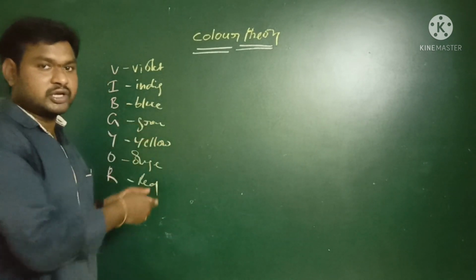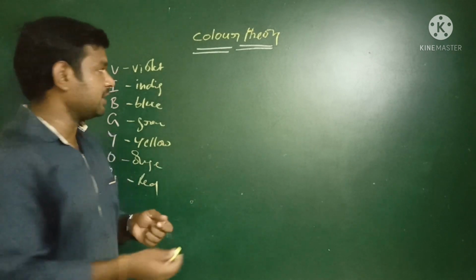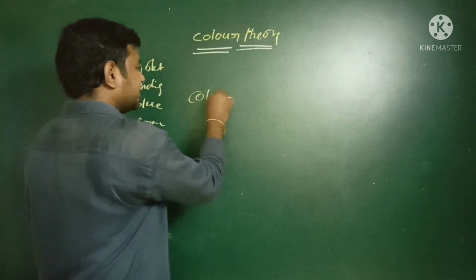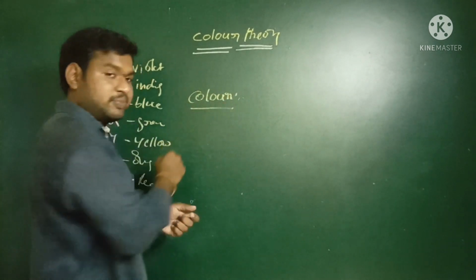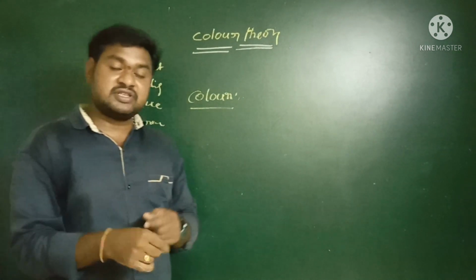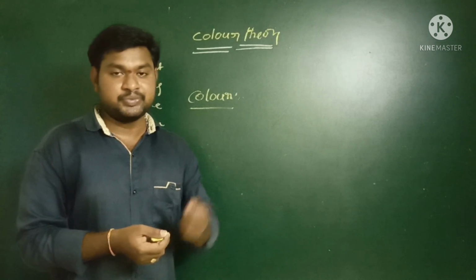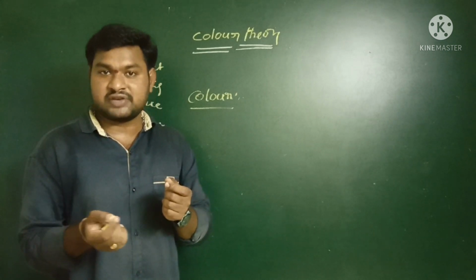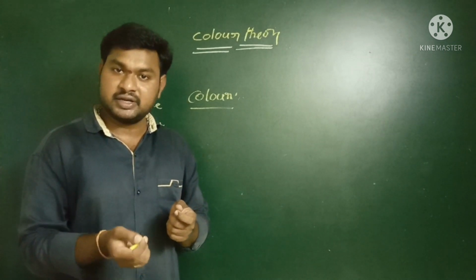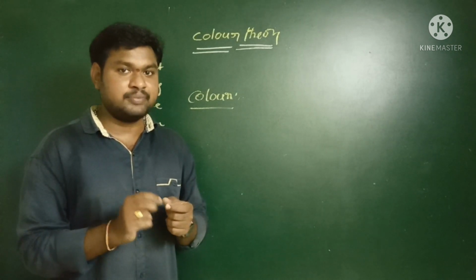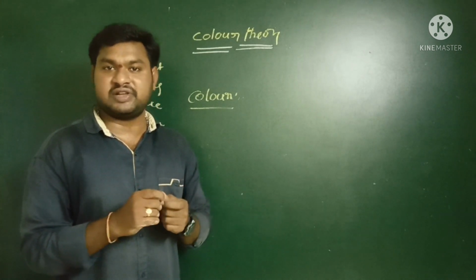Before going to that, I try to define what is meant by color. How can we define color scientifically? Color is the property exhibited by the reflection phenomenon. Already we know about the reflection phenomenon. When a light ray strikes a smooth surface, here a smooth surface is nothing but a mirror, it rebounds back into the same medium. That phenomenon is nothing but reflection.